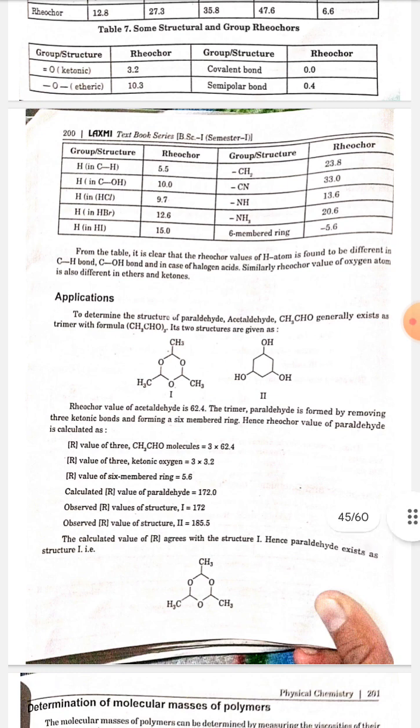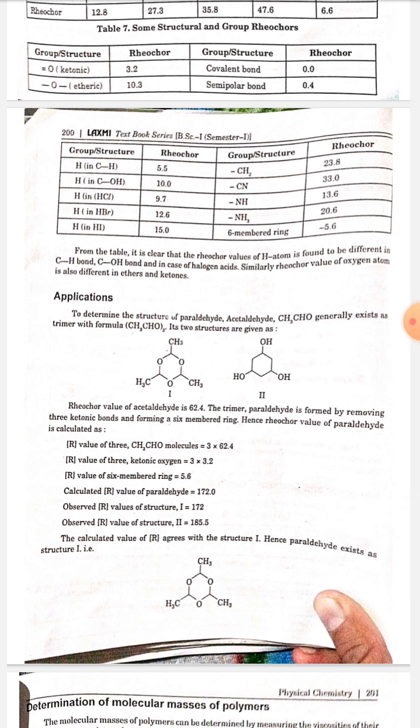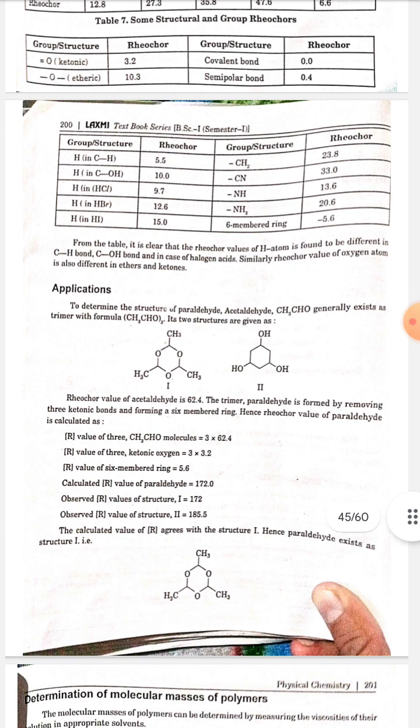Application: to determine the structure of paraldehyde. Acetaldehyde CH3CHO generally exists as a trimer with the formula (CH3CHO)3. Its structures are given as follows. The refractivity value of acetaldehyde is 62.4. The trimer paraldehyde is formed by removing 3 ketonic bonds and forming a 6-member ring. Hence, the refractivity value of paraldehyde is calculated as follows.